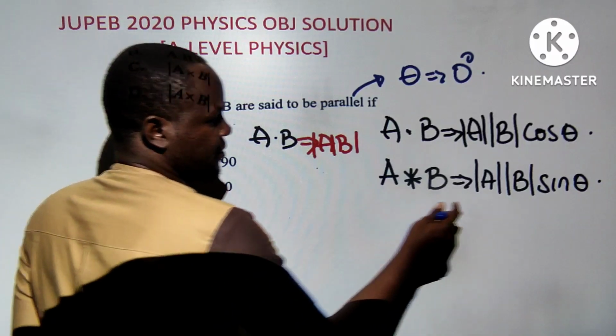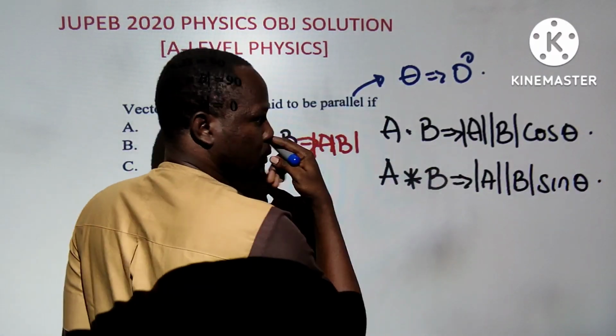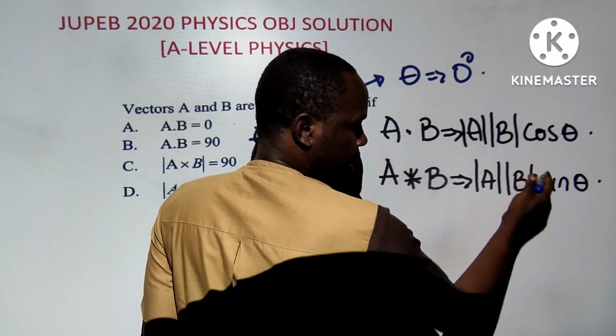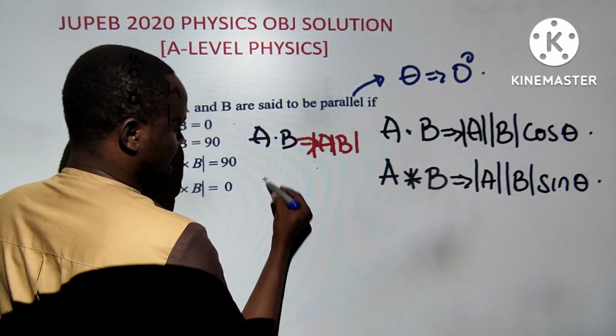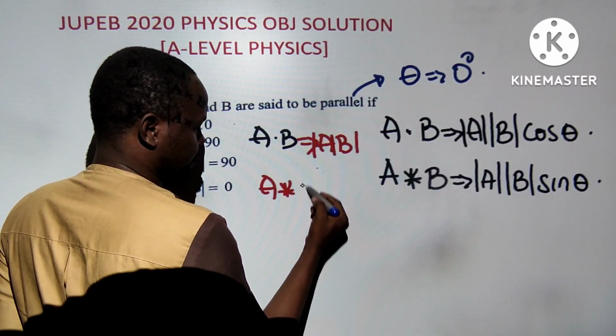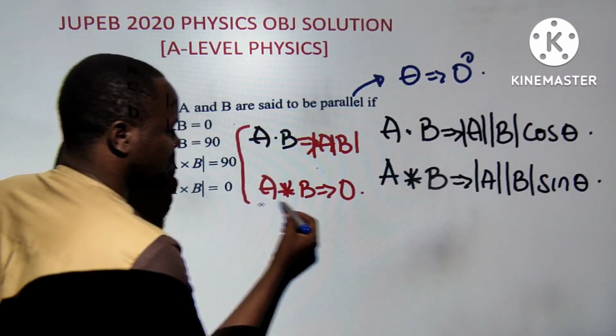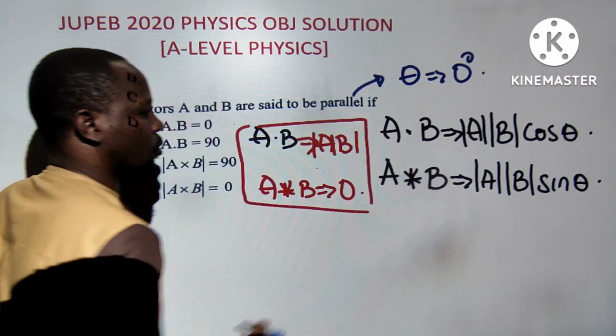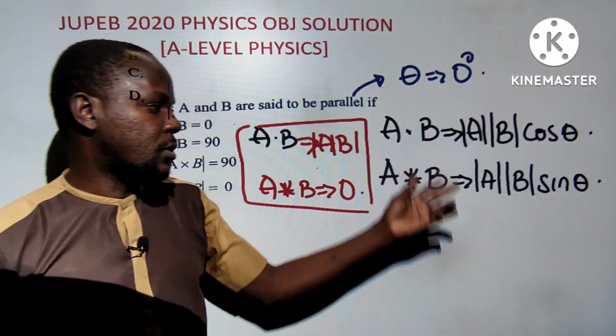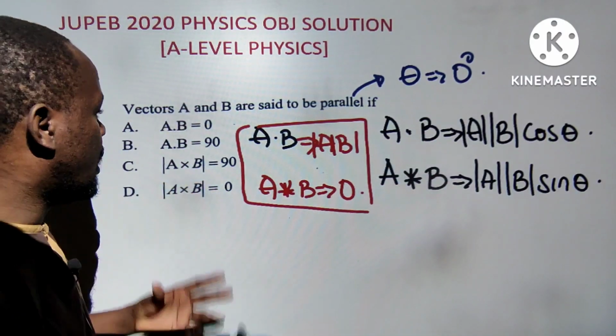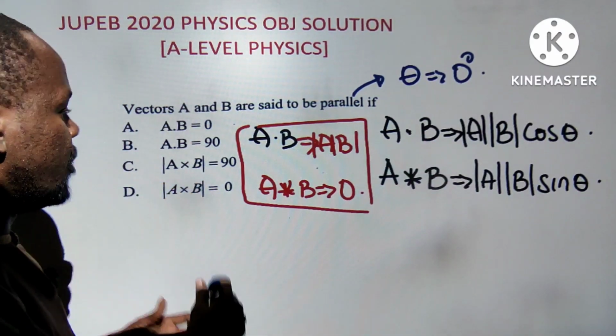But sine 0 is 0, and 0 times AB is 0. So that means A cross B equals 0. So either of these two conditions satisfies your scalar product and vector product.